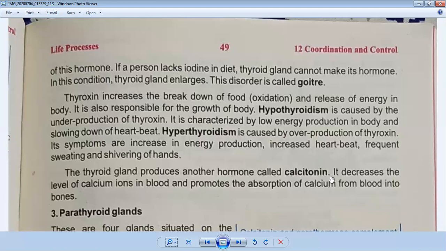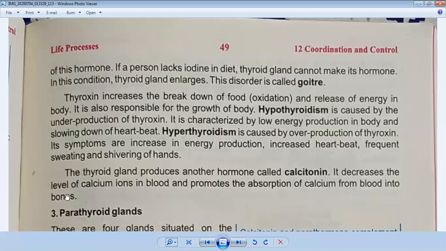Its function is that it decreases the level of calcium ions in blood and promotes the absorption of calcium from blood into bones. We all know that our bones produce red blood cells. So the important function of calcitonin is that it decreases the calcium ions in blood and absorbs these calcium ions from the blood and transports them to the bones.